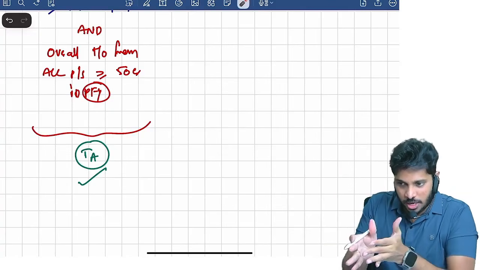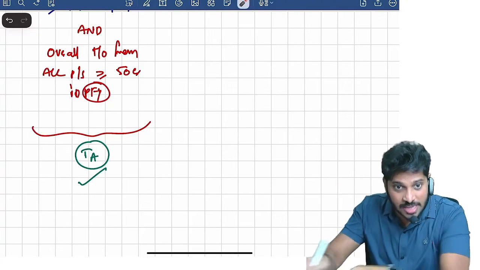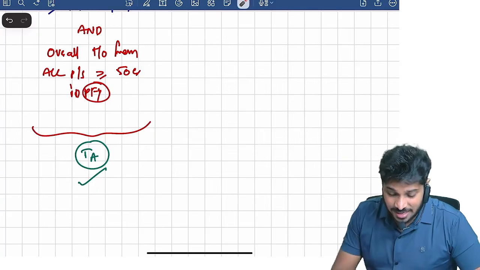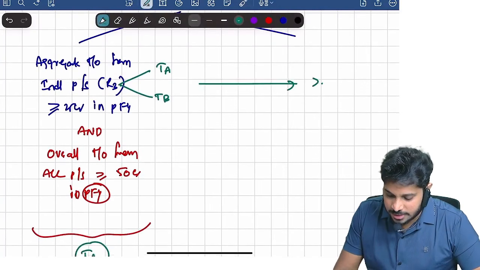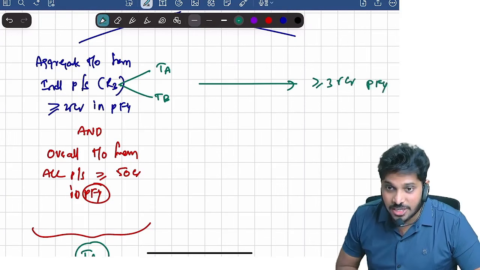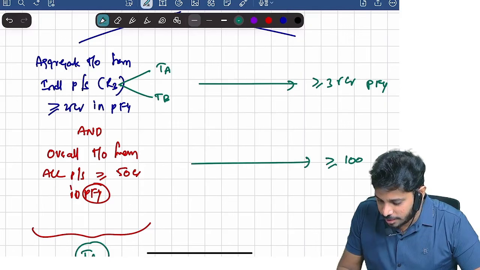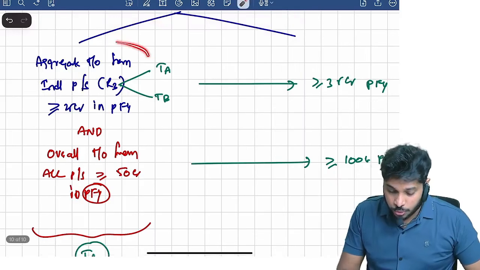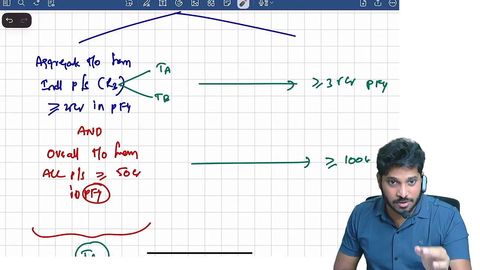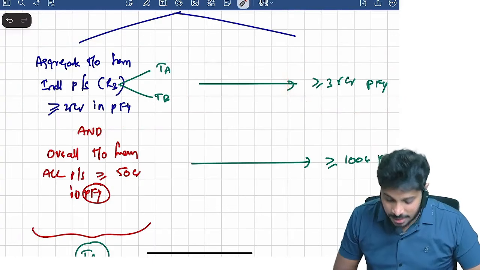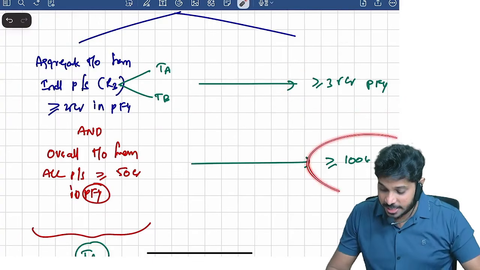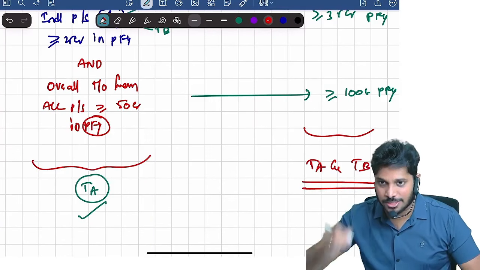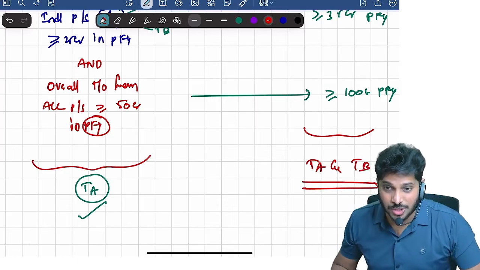Table A products means whatever table A products you are manufacturing. Only on that does the auditor have to give an audit report. Then when are table B products liable for audit? When table B products are liable for audit, this limit is increased to minimum 35 crore in the preceding financial year, whereas the overall limit is increased to minimum 100 crore. Just a minor change. If aggregate turnover from rule 3 products and services is minimum 35 crore and overall turnover of the total company in the preceding year is minimum 100 crore, then both table A and table B products are liable for audit.